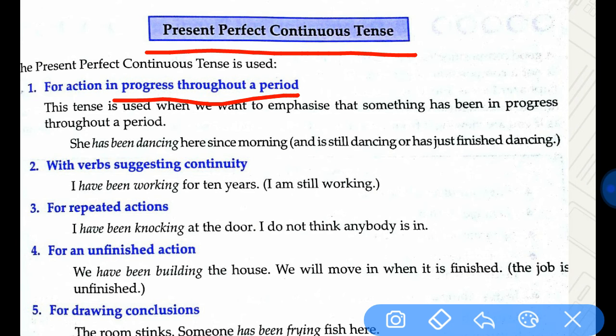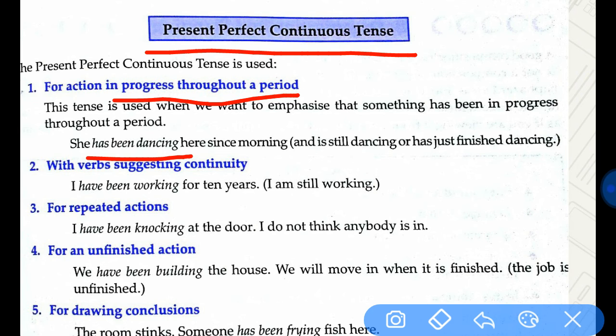That means for some time it is going on. See the example that is given. She has been dancing. See the helping verb that is used? Has been. She is a singular form, so we use has been. If it were they, then it will be they have been dancing. They is plural, so it will be have been.